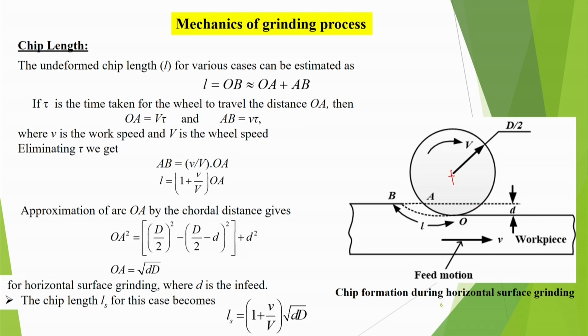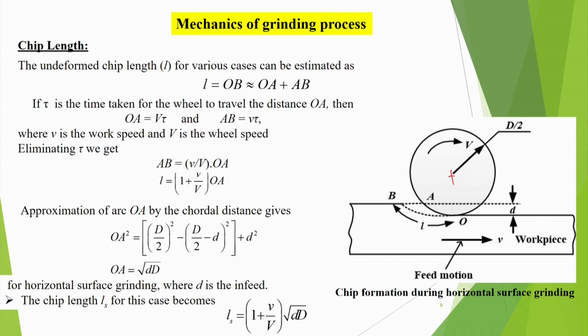Table can be stationary, but in most places we use a surface grinder in which there is a hydraulically operated table that keeps reciprocating. That type of phenomenon happens. So, this we are calling feed motion. It is expressed in V, that means meter per minute, and the wheel diameter is D. So, this diameter is D and wheel radius is D by 2, and it is rotating with velocity V.